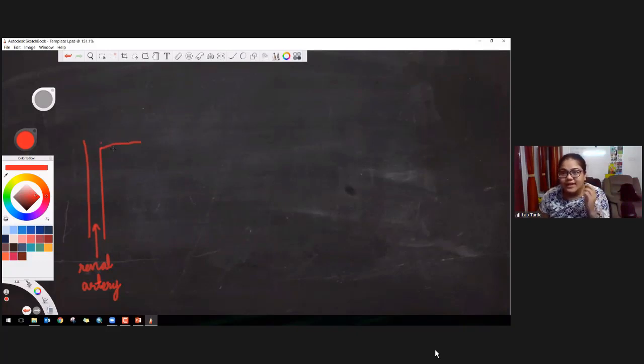This arteriole is going to carry oxygenated blood to the nephron. Do not forget that we are actually trying to draw nephron here. So this small arteriole, its name is afferent arteriole. This is called as AFFERENT. This is afferent arteriole.